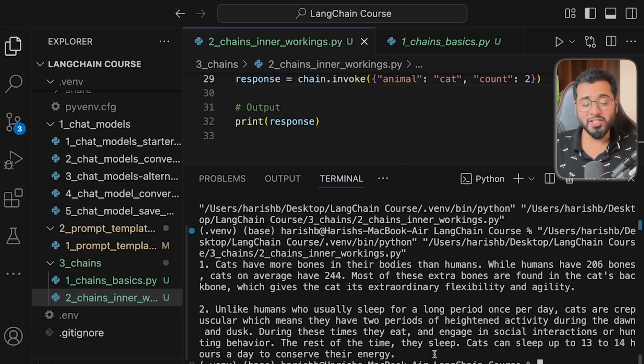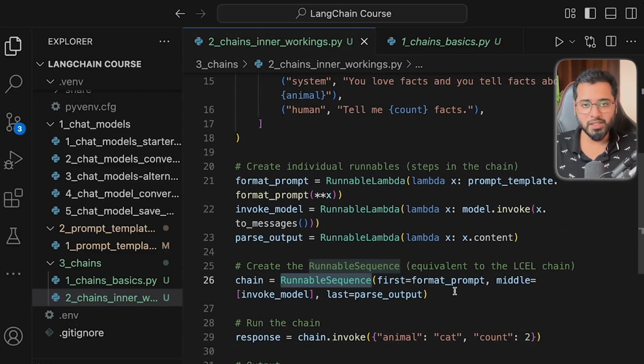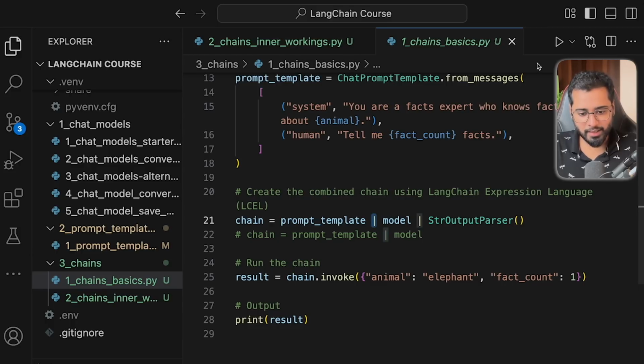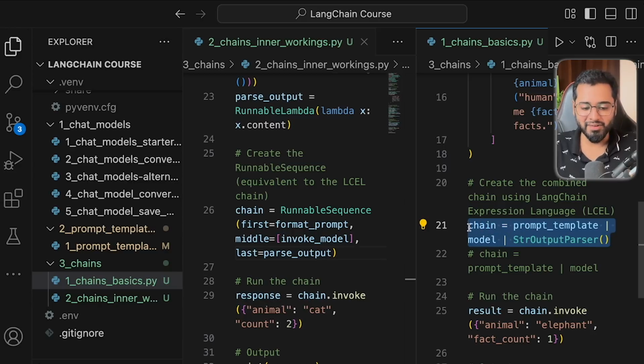So that is how things work under the hood. Personally, I prefer to work with the pipe operator, basically use the LangChain expression language, but you can also use this particular class. You know what? Let me actually put it side by side so that you can see the difference. You can see that compared to doing it this way, using the pipe operator is much easier to understand, right? And in the next section, we are going to be looking into something very interesting.